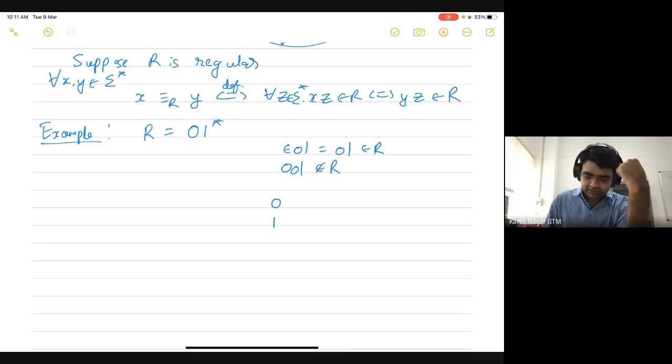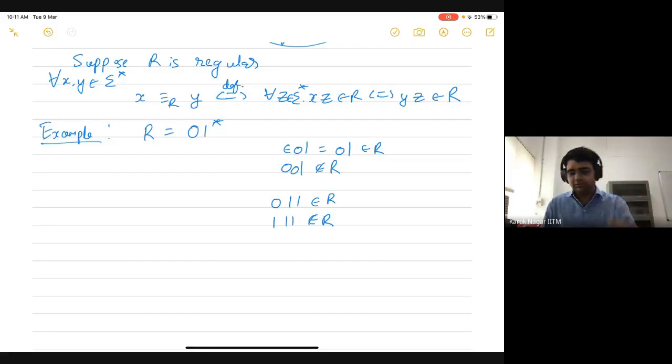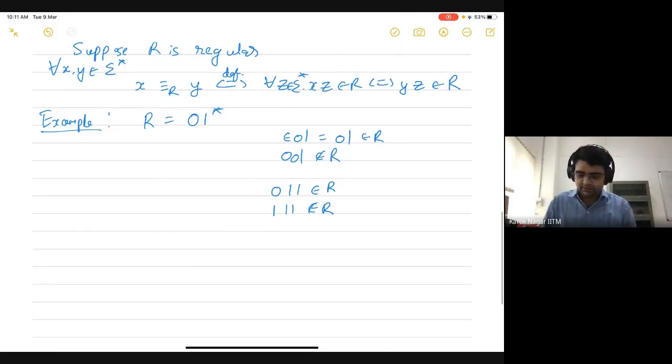If you take 0, 1, 1, that belongs to the language, while if you take 1, 1, 1, that clearly doesn't belong to the language. So 0 and 1 are also going to be in separate equivalence classes. Let me write down: epsilon is not related to 0, and 0 is not related to 1.